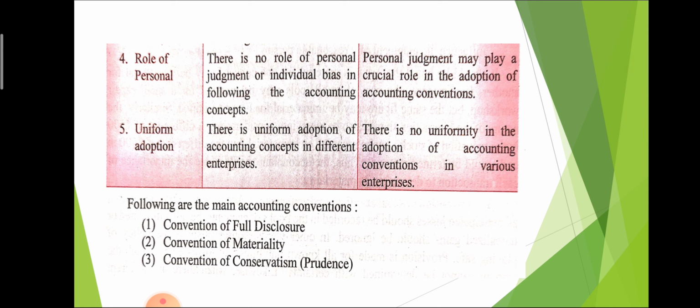There are mainly three types of accounting conventions. The first one is convention of full disclosure. The second one is convention of materiality. And the third one is convention of conservatism or prudence concept.